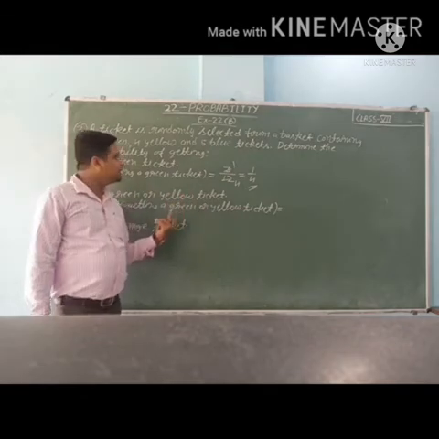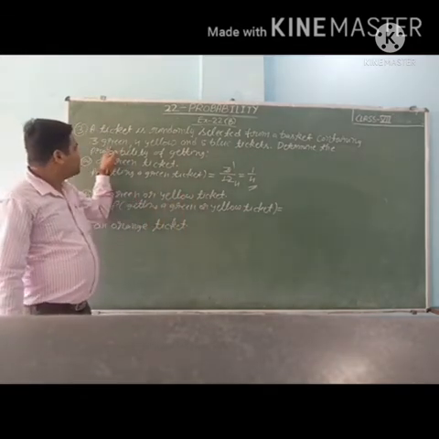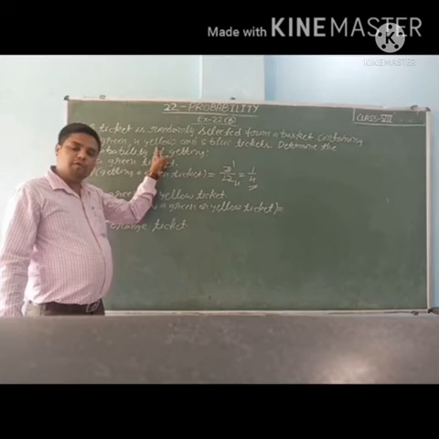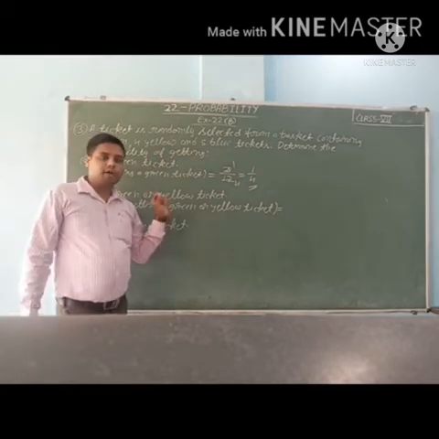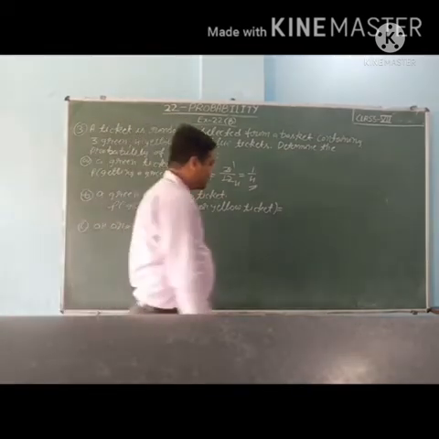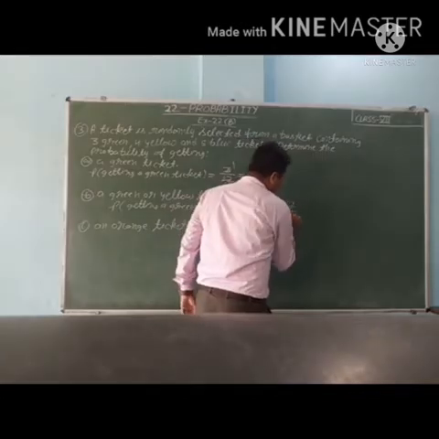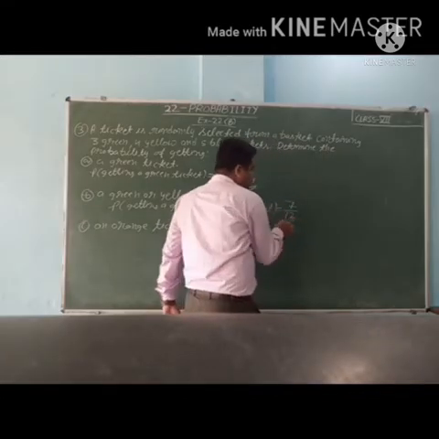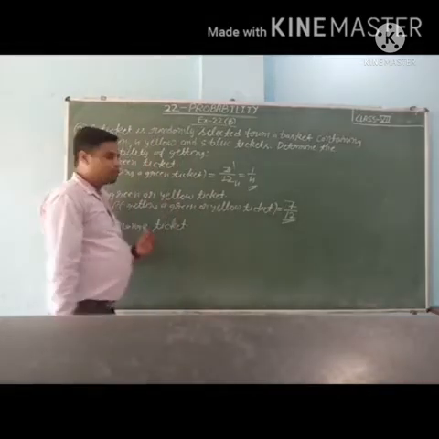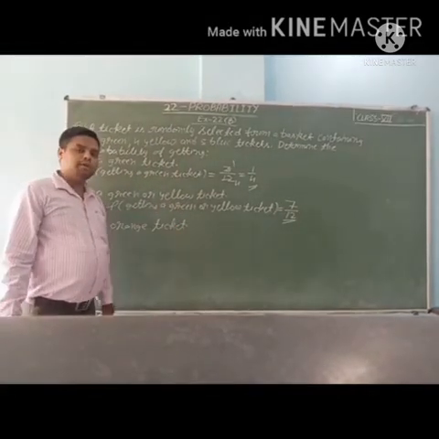So how many green tickets are there? 3. How many yellow tickets are there? 4. So number of favorable outcomes 3 plus 4, 7, upon total number of outcomes 12. So 7 upon 12 is the probability of getting a green or yellow ticket.